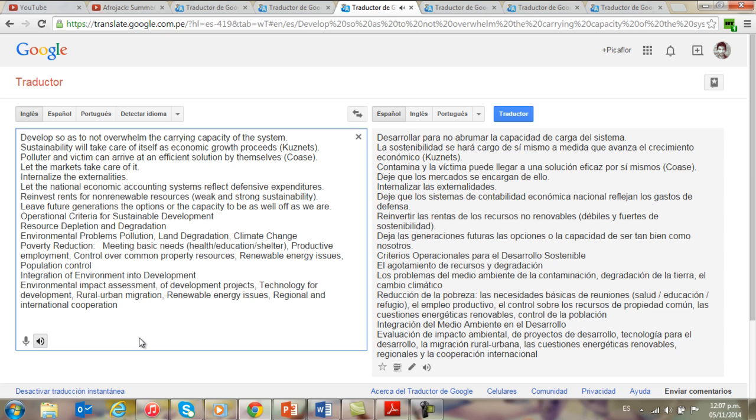Operational criteria for sustainable development: resource depletion and degradation, environmental problems, pollution, land degradation, climate change, poverty reduction, meeting basic needs, health, education, shelter, productive employment, control over common property resources, renewable energy issues, population control, integration of environment into development, environmental impact assessment of development projects, technology for development, rural-urban migration, renewable energy issues, regional and international cooperation.